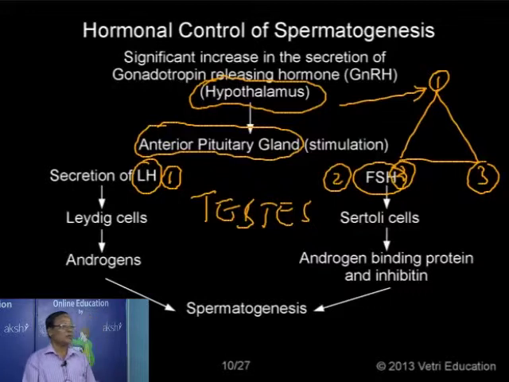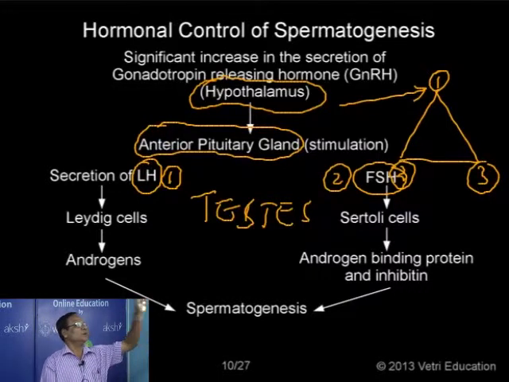Now these 2 hormones are reaching the gonads. So one is the hypothalamus, then the anterior pituitary, and the third one we have is the testes. The anterior pituitary secretions, namely LH and FSH, reach the testes and regulate spermatogenesis.